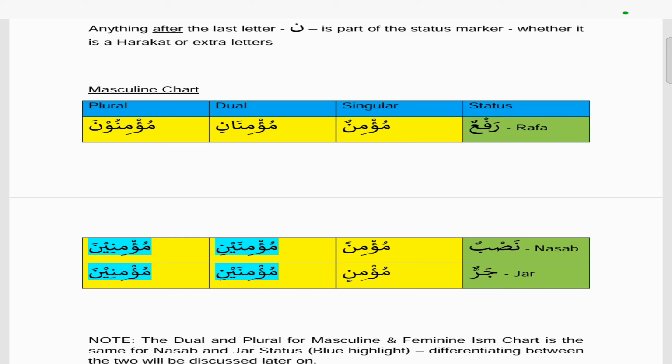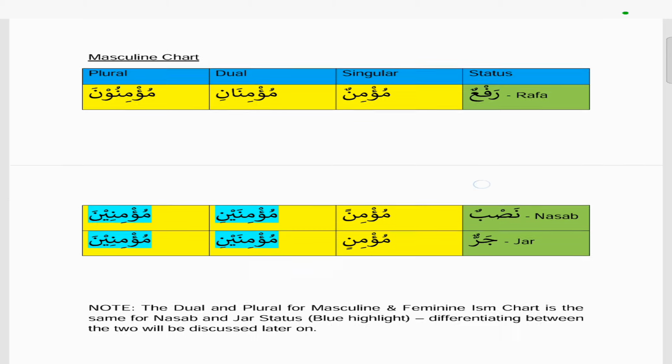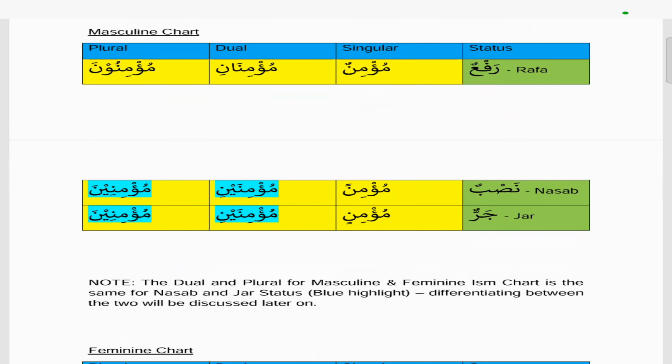anything that's added to the word itself at the end is extra, and it helps to identify the status. So if we look at the masculine chart first, on the rows on the right side we have the status, which is Rafa, Nasab and Jar, and then you have singular, dual and plural. If we look at singular and Rafa, it's Mu'minun, meaning the Rafa has 2 dhammas on the noon, the last letter, which is Dhammatain.